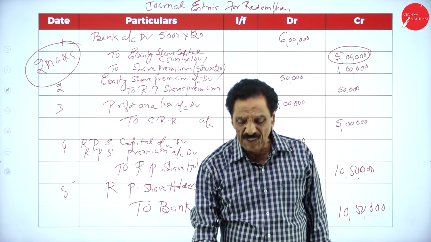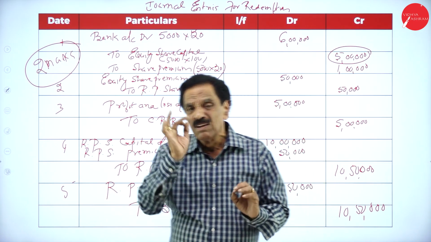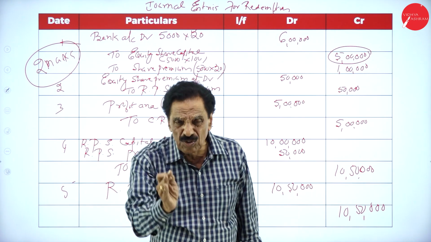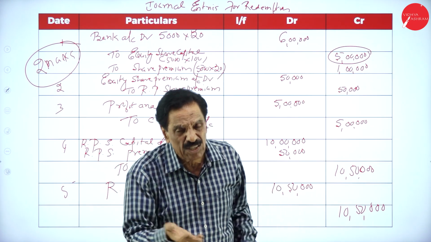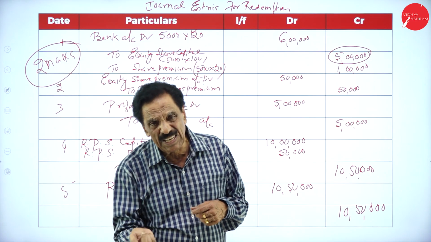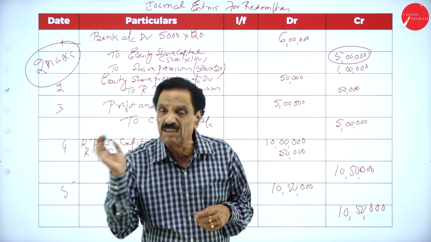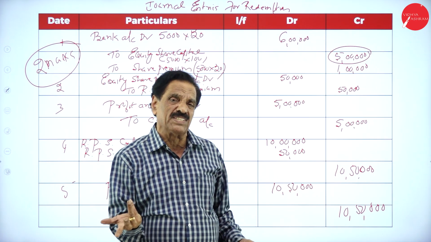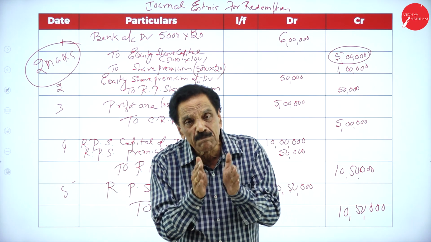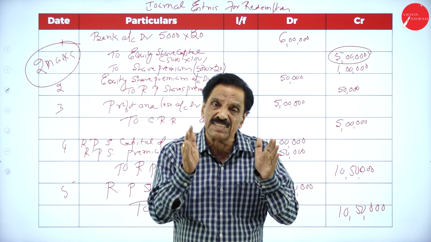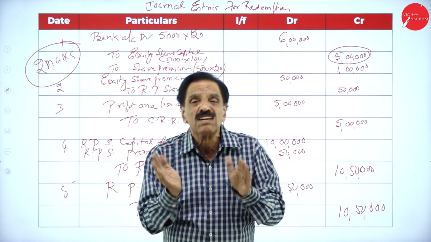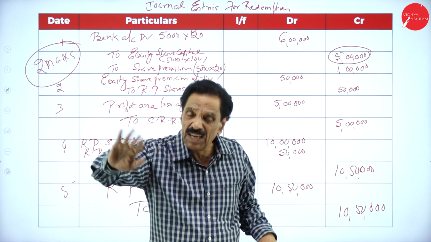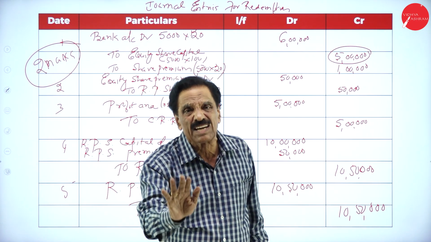Nothing is there. First, what you have to bear in mind is whether the number of shares to be issued is given. If the number of shares is given, issue the shares, and for the balance you create the CRR. If the numbers are not given, then first create the CRR, then issue the share. There is a procedure.